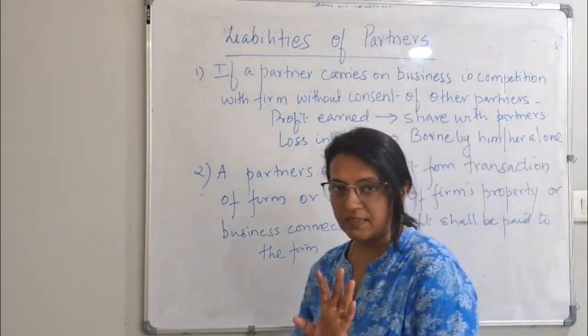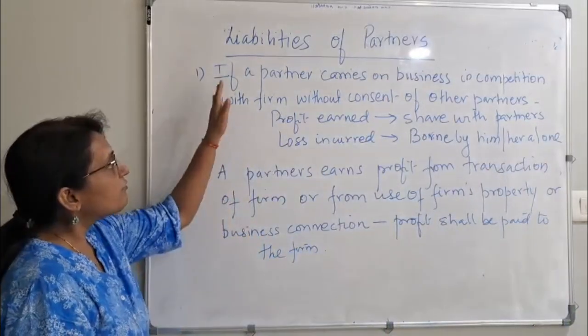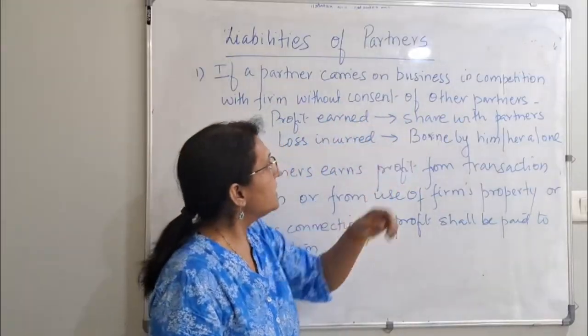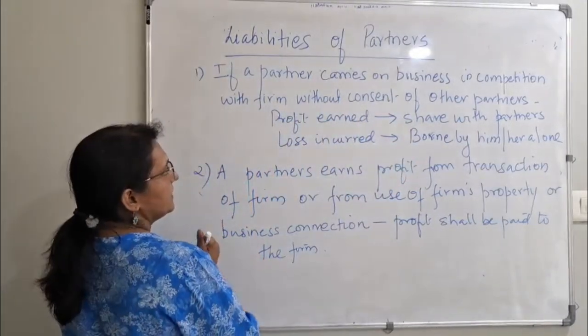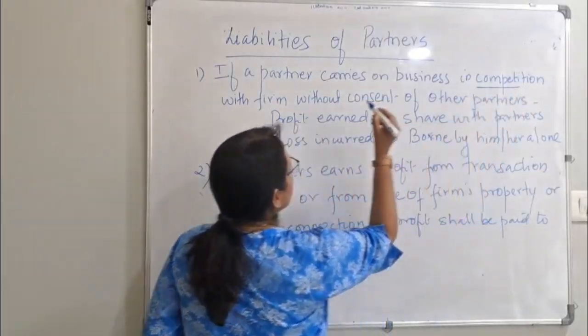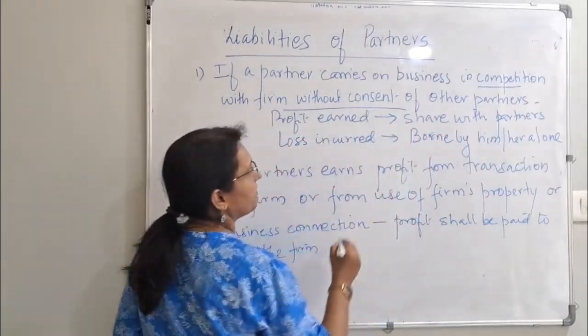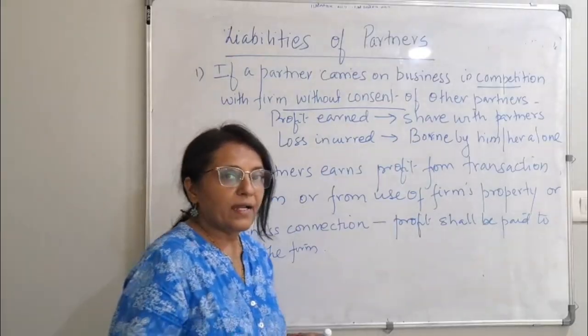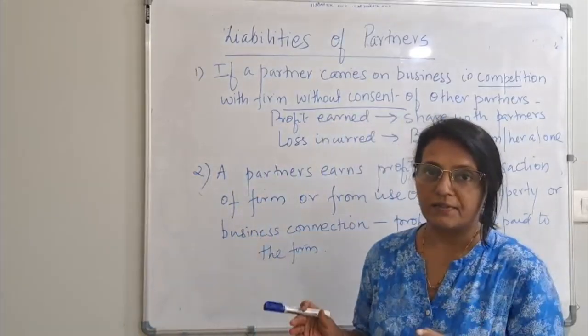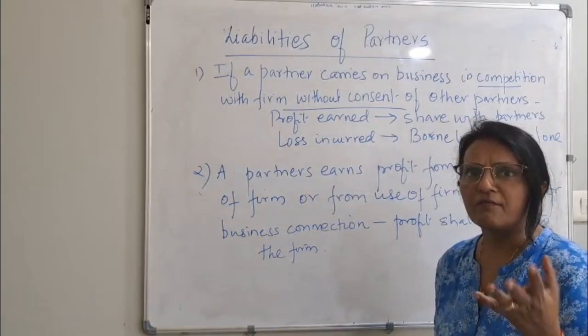ठीक है, तो पहला वाला सेंटेंस देखते हैं. Let us see the first sentence. If a partner carries on business in competition with the firm without consent, this is when he is in competition with the firm without consent of other partners. I'll give you an example. If I and my sister, we have a catering business, or we have a restaurant.